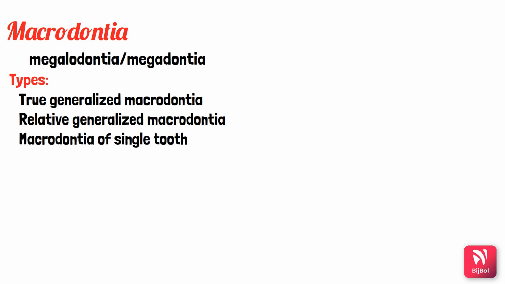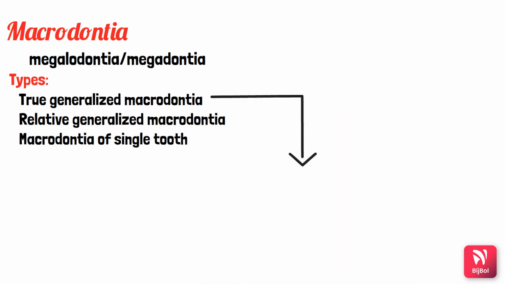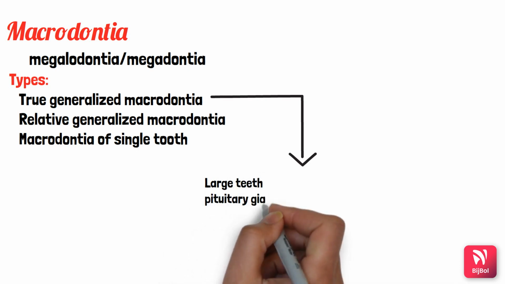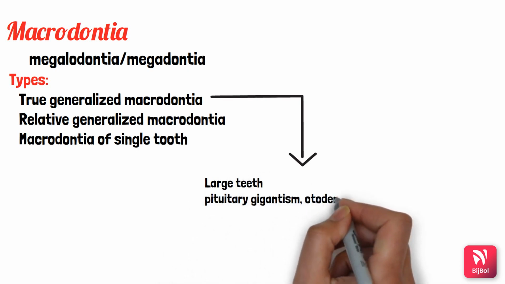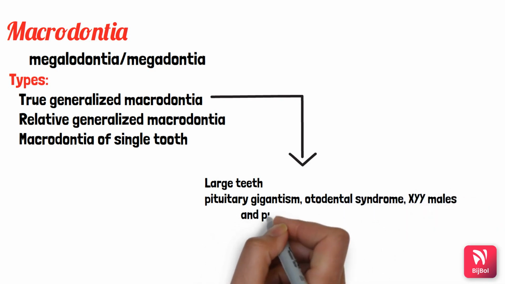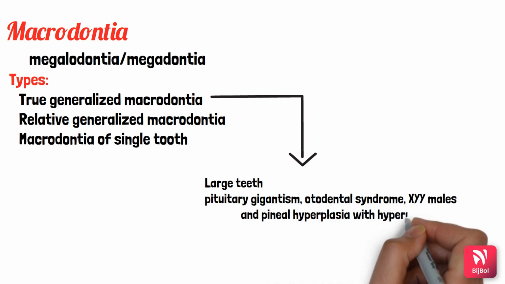Under true generalized macrodontia we have all the teeth which are larger than normal, and this is seen in situations like pituitary gigantism, otodental syndrome, XYY males, and pineal hyperplasia with hyperinsulinism.